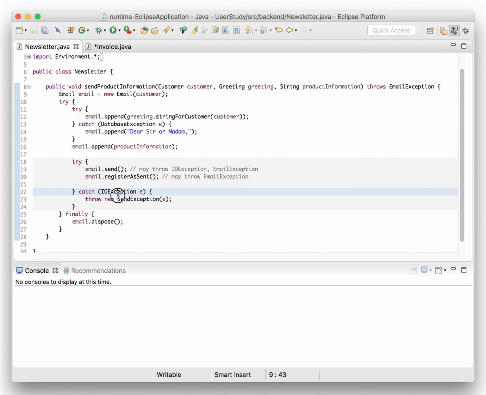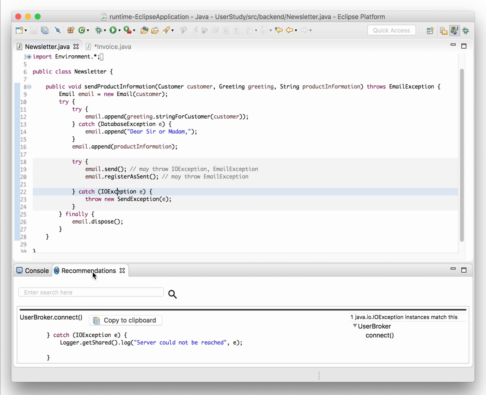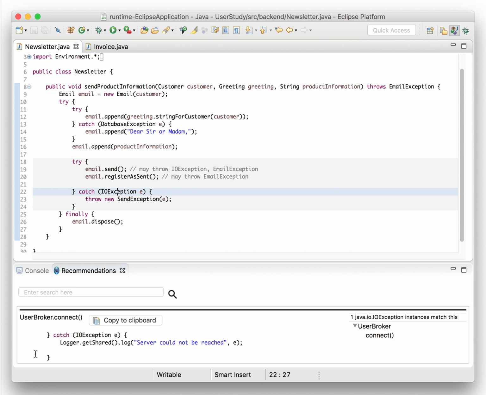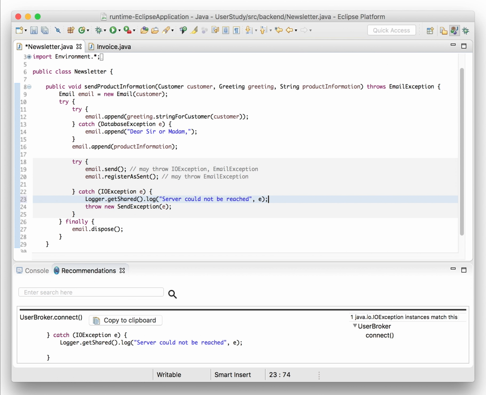Last but not least, Moonstone provides examples of other exception handlers from the current project that deal with the exception the current catch handler is responsible for. This allows users to get an overview of existing exception handling code and can help to discover required recovery procedures or project-specific conventions. In this case, it seems like we should log the exception to be consistent with the rest of the project.